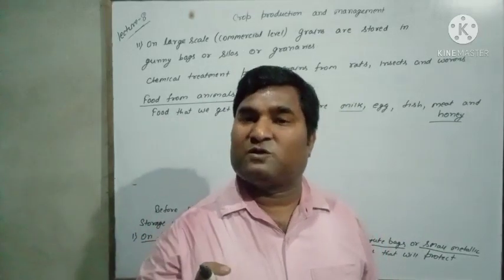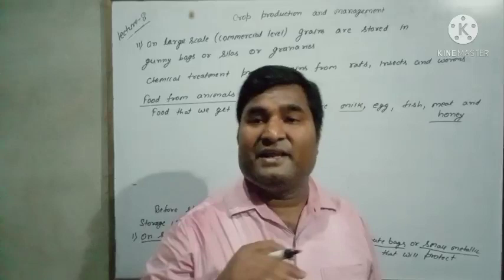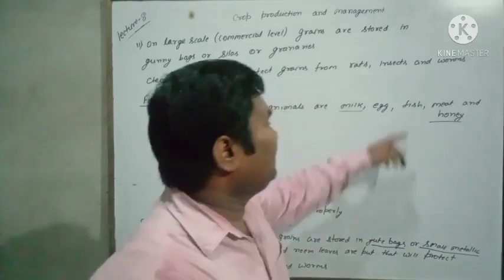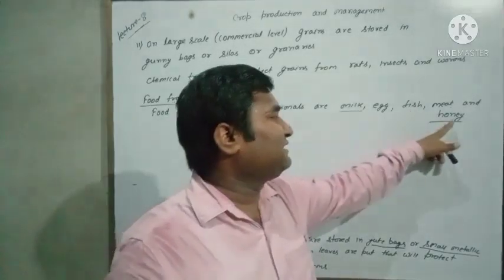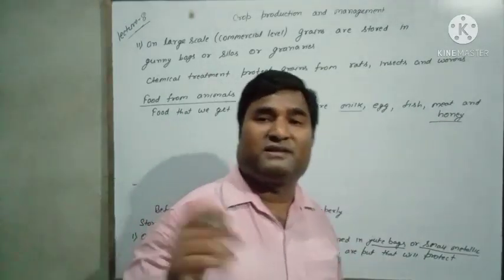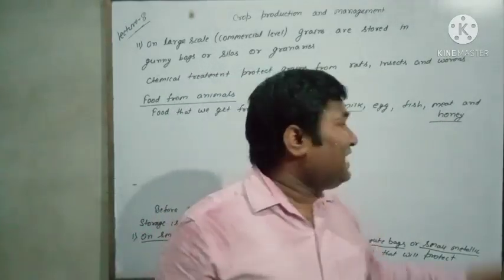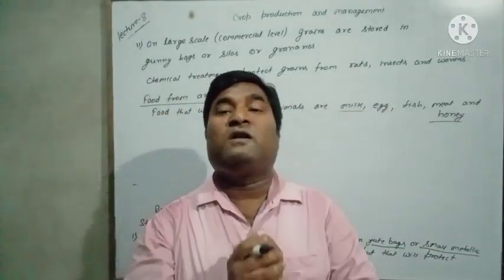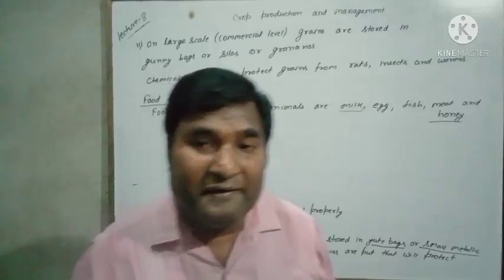Apiculture is the process of rearing of honey bee for the production of honey. This is called pisciculture, this is called apiculture. So different methods are there, but apiculture, pisciculture all together are called animal husbandry.